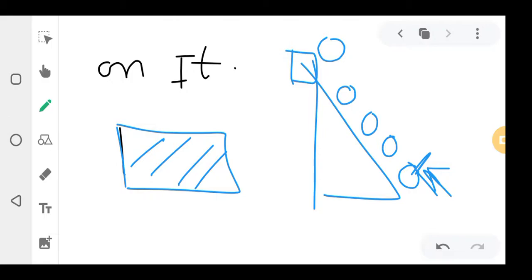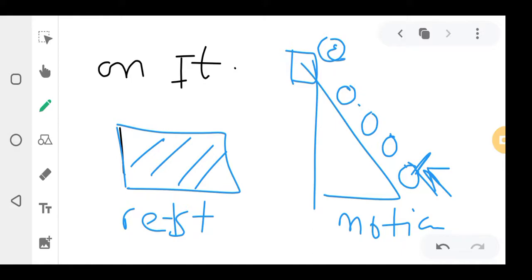An object at rest will remain at rest. Or in motion, like a ball on top rolling down, it will continue coming down until an external force acts on it.